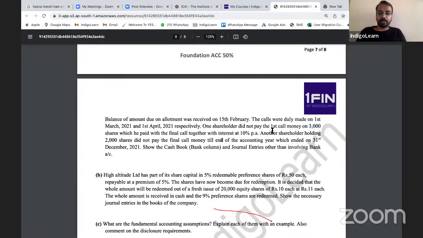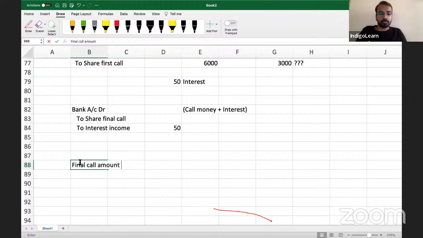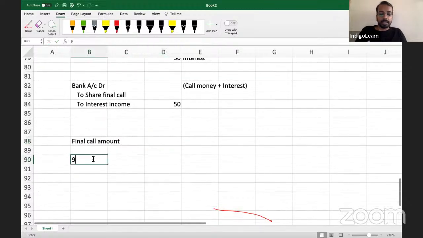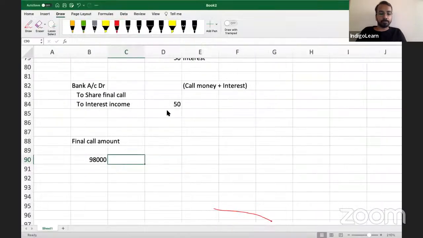Similarly, here, that person holding 2,000 shares did not pay the amount, so you will receive only 98,000. Correct? 98,000, and what is the amount per share? 3.